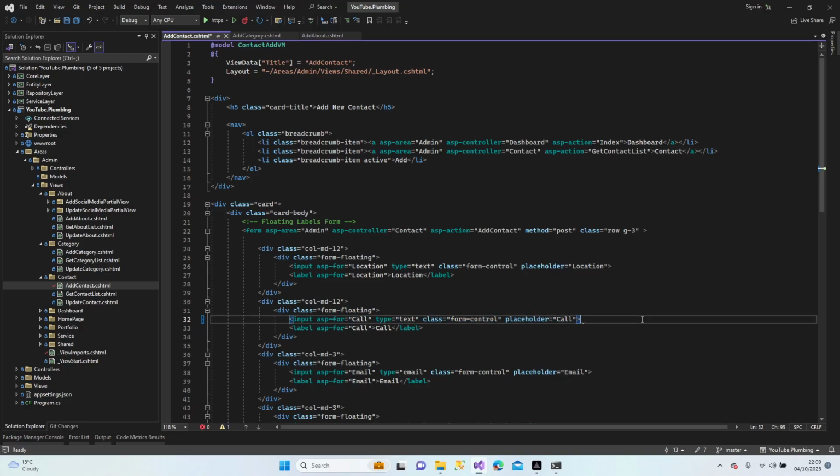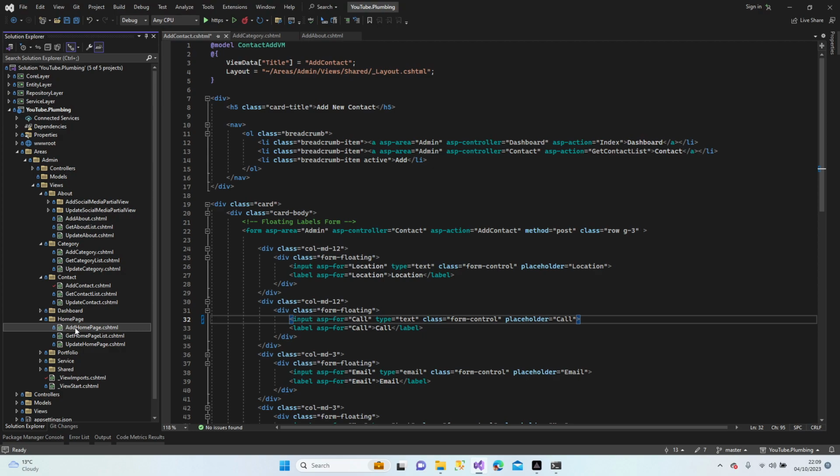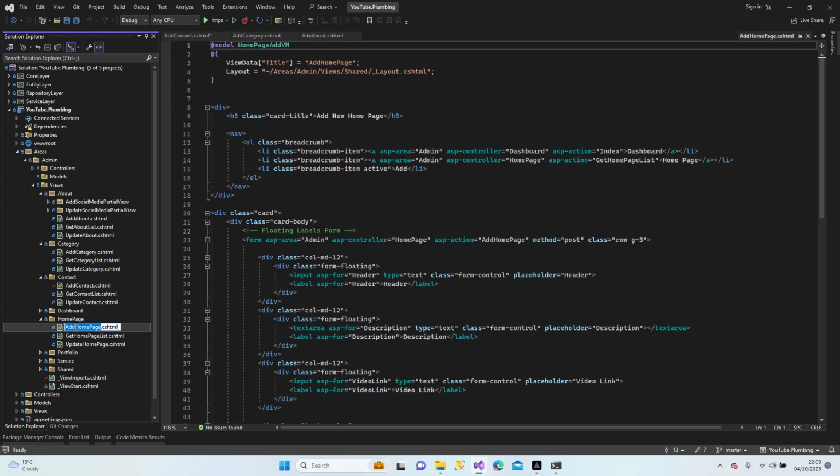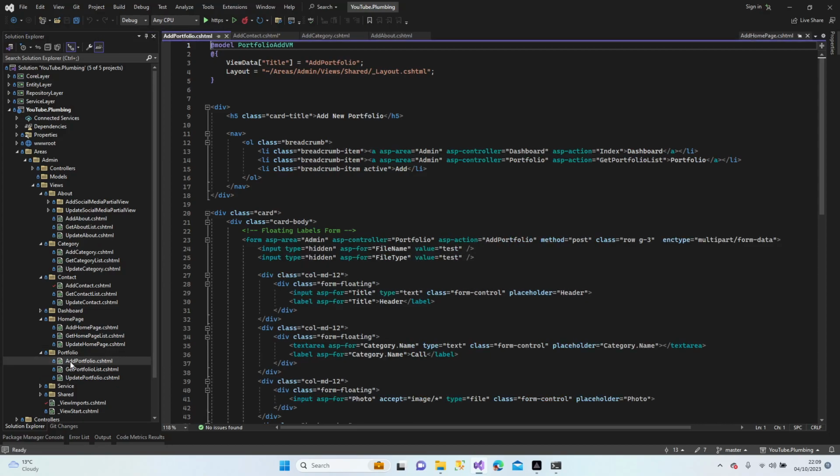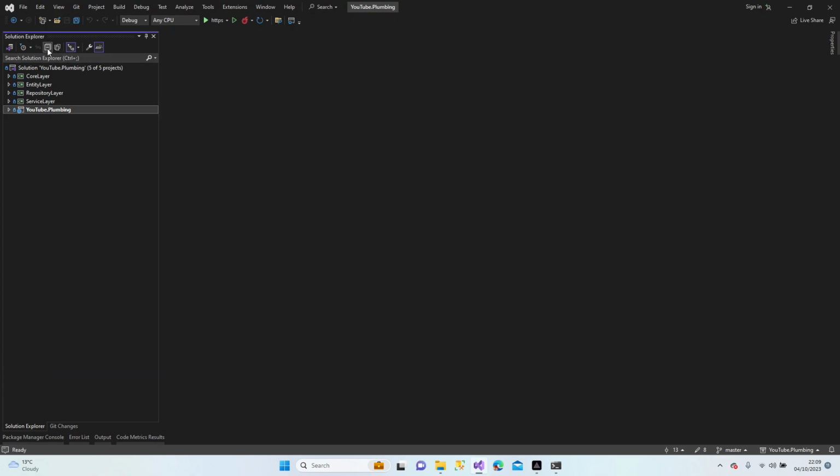Yeah, I'm gonna delete it. All right. Let's have a look. Home page. Description. Good. Portfolio. Category. A text area for the category name is not very suitable, so let's change it to the input form. Text area. Perfect. Service done. Share done. Okay. Let's save all, close all tabs, and minimize them.